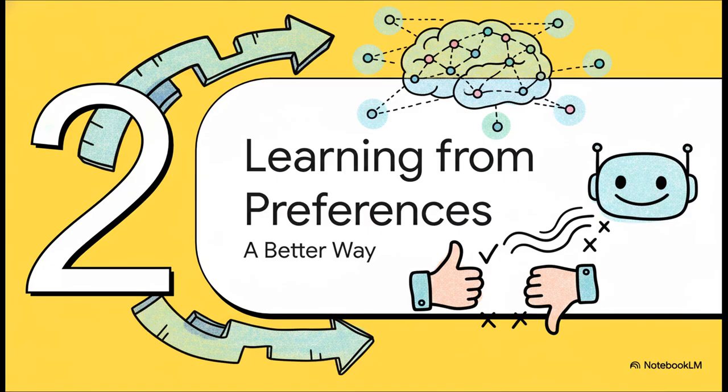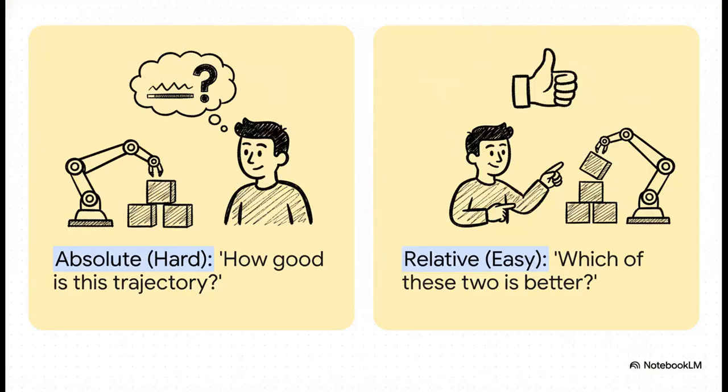And this leads us to a much more elegant and honestly way more powerful solution: learning from preferences. Instead of showing the AI a static picture of good, what if we could give it feedback in a way that's much more natural for us humans? I mean, think about it. If I ask you to rate a robot's attempt on a scale of 1 to 10, that's actually pretty hard. Like, what's the real difference between a 7 and an 8?